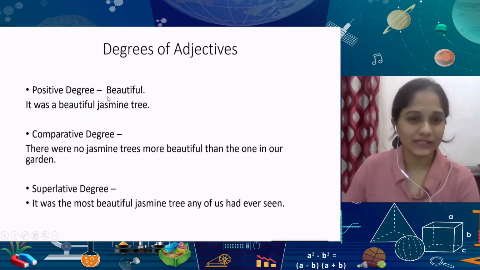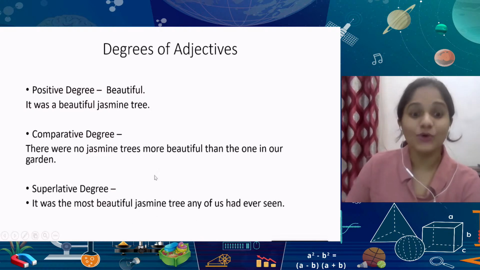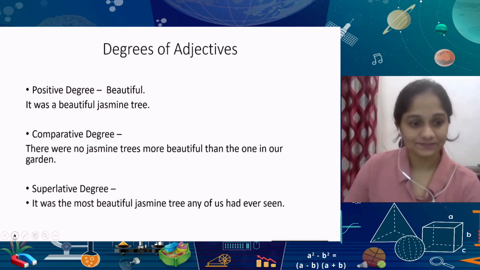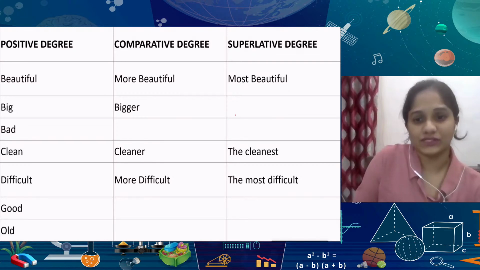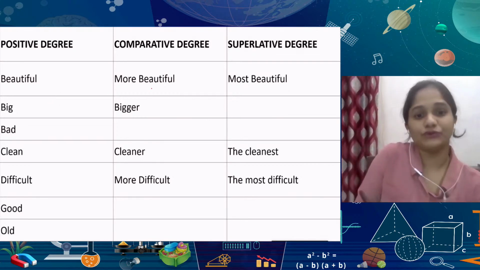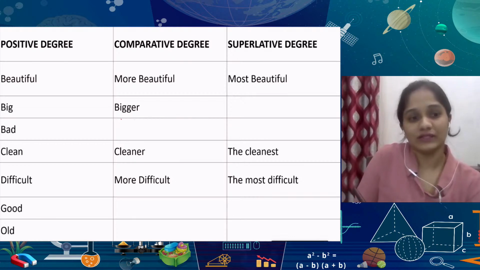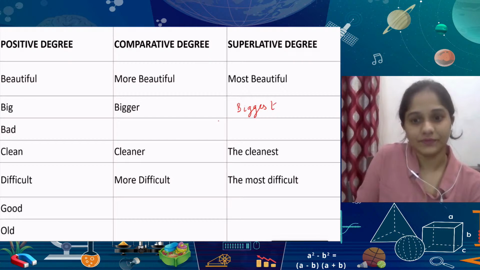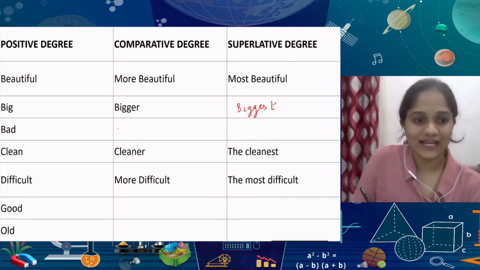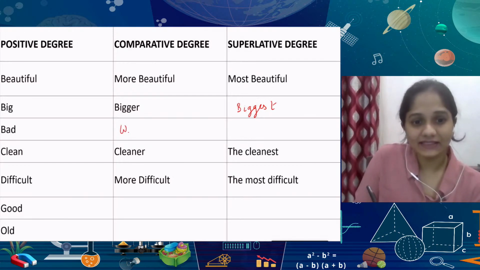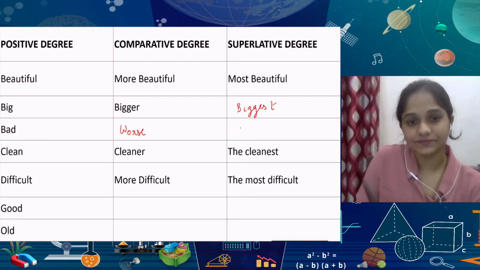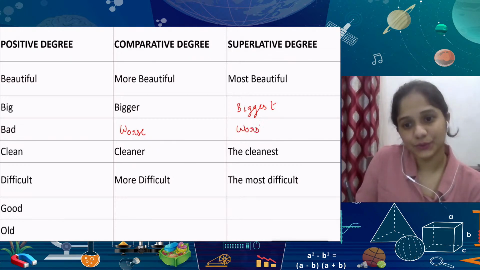We've talked about it in brief. You may describe something as just beautiful, more beautiful, and the most beautiful, like a jasmine tree. Now, we'll just talk in brief about a few various ways of using an adjective. You have beautiful, more beautiful, and most beautiful. Big, bigger, biggest. And a very commonly confused adjective. Sometimes people write bad, badder, the baddest. It's actually bad, worse, and the worst.